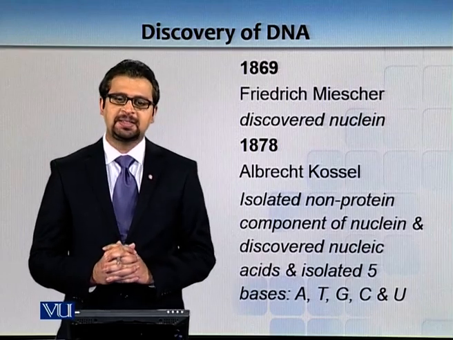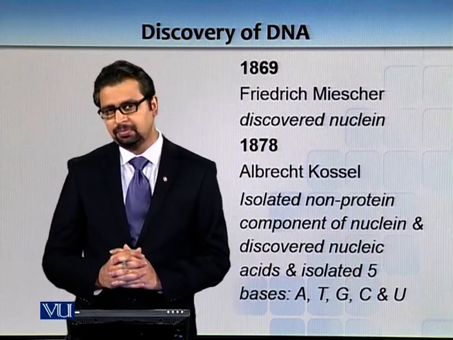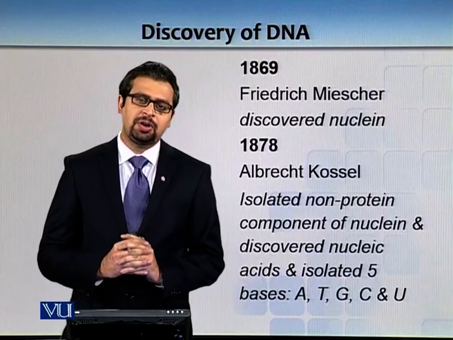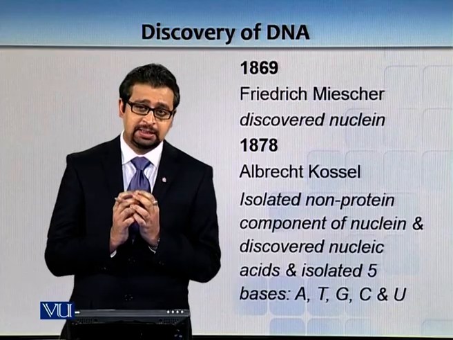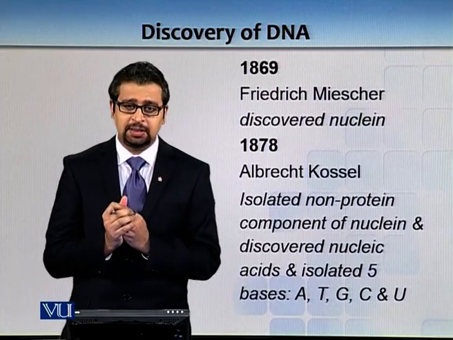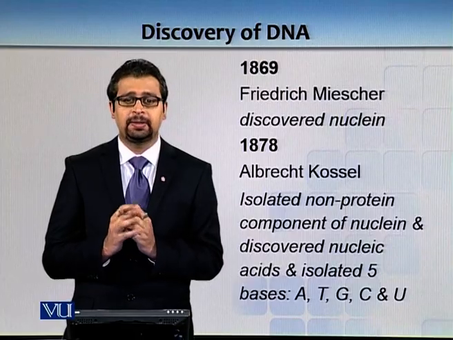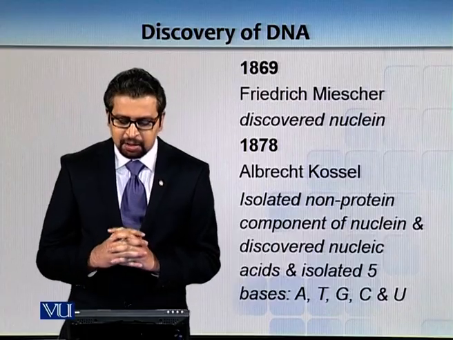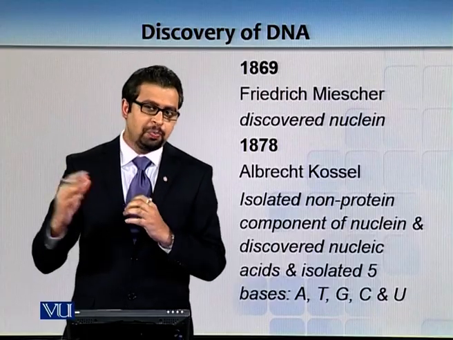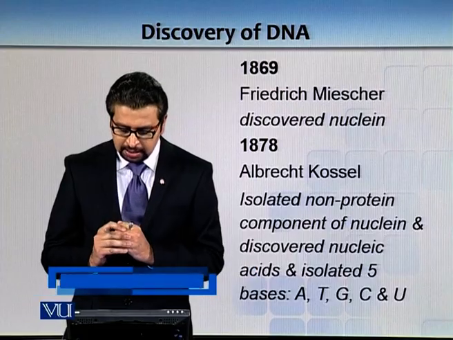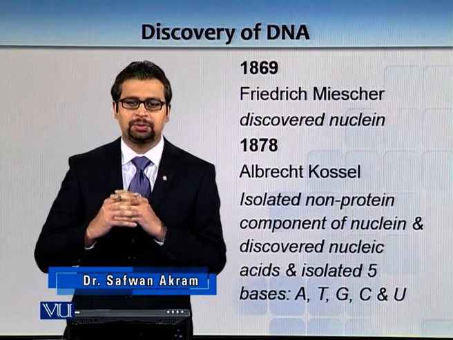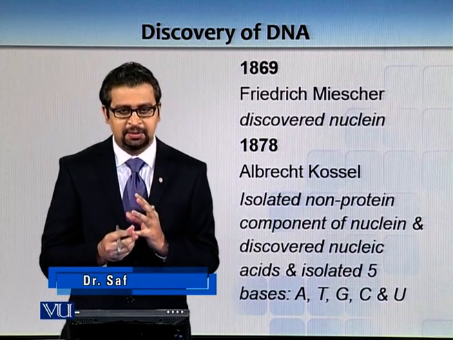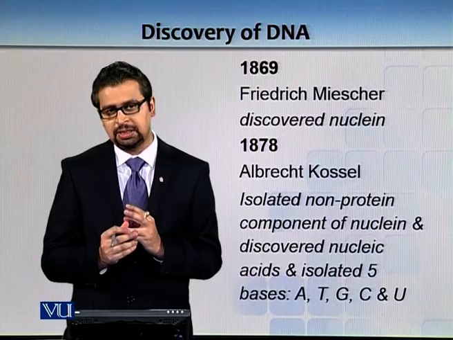So, our topic is discovery of DNA. In 1869, Friedrich Miescher discovered nuclein. He found a substance inside a nucleus, isolated it, and termed it nuclein. And in 1878, Albrecht Kossel isolated the non-protein part of nuclein, and what he discovered was a nucleic acid and 5 bases: adenine, thymine, guanine, cytosine, and uracil.